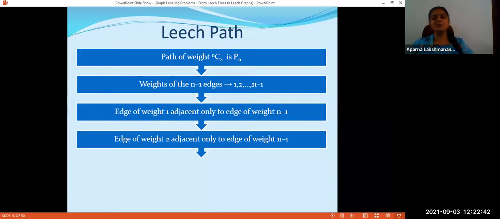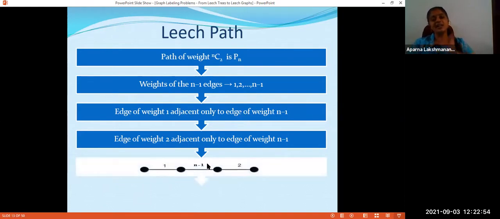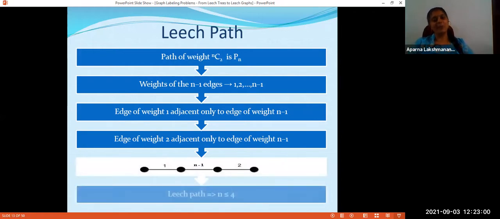So the only possible choice for k is again n-1. That means both 1 and 2 insist that only n-1 can be near to them. Okay, so that settles the case. The only leech paths are paths of length less than or equal to n-4.